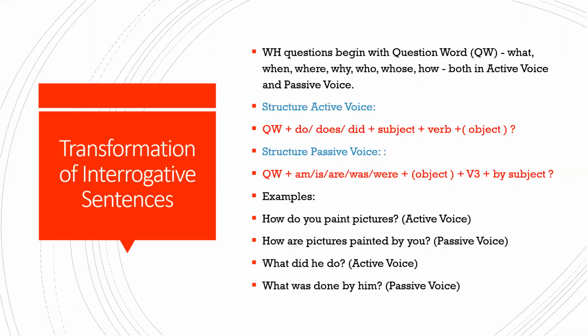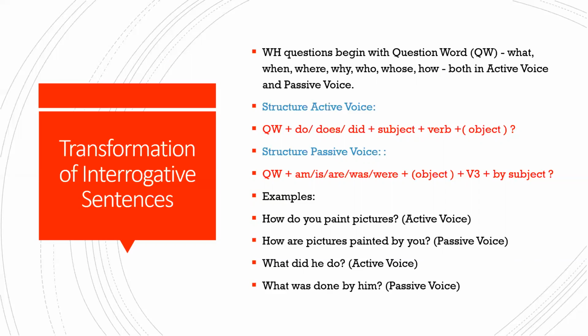So replace it with the present tense be form verb. Pictures is again plural. So what should you use with pictures in the present? Are. So how are pictures, and V3 of paint is painted. How are pictures painted? Who's the doer there? You. So by you becomes the agent. So this is how you will be transforming it in the passive voice.